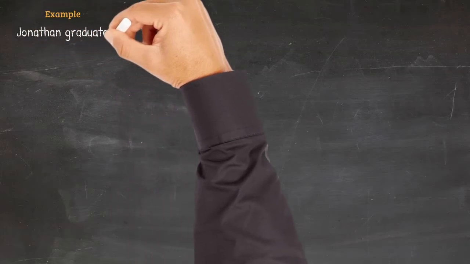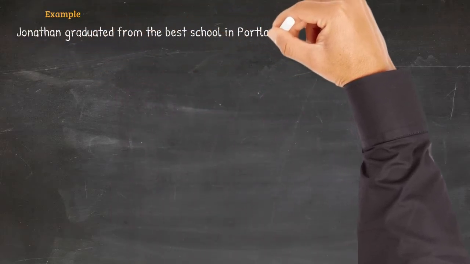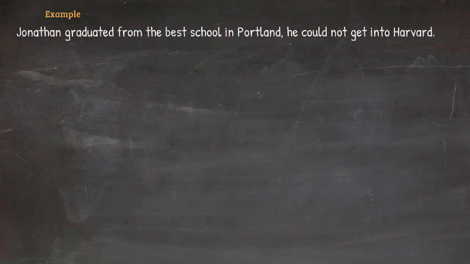Let's try to fix one more before we do practice. Take, for example, this sentence. Jonathan graduated from the best school in Portland, but he could not get into Harvard. This is a run-on sentence. More specifically, it's a comma splice, dividing two sentences with just a comma. So let's go through all the ways we can fix this.